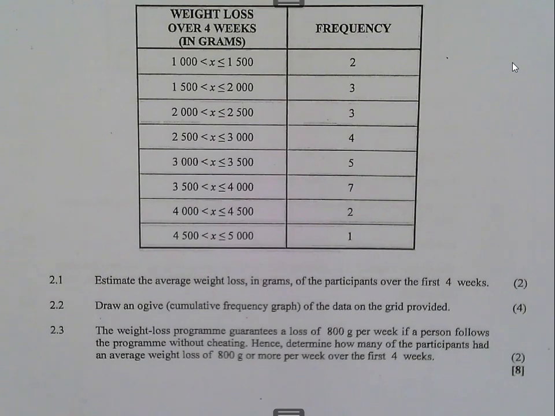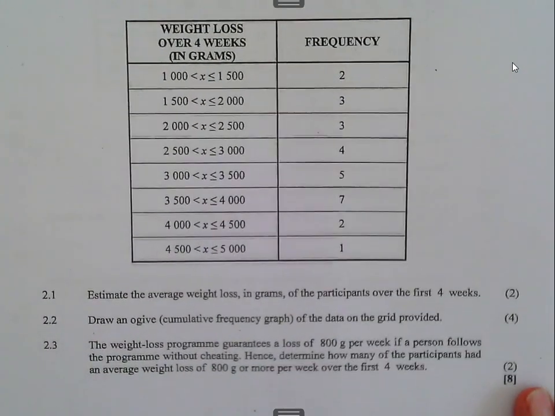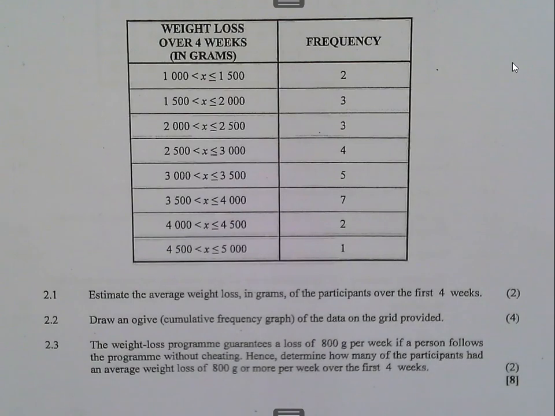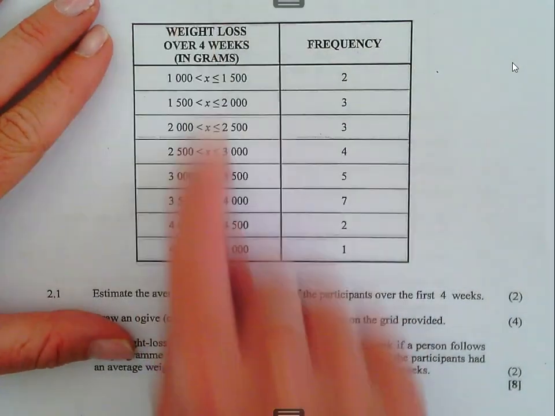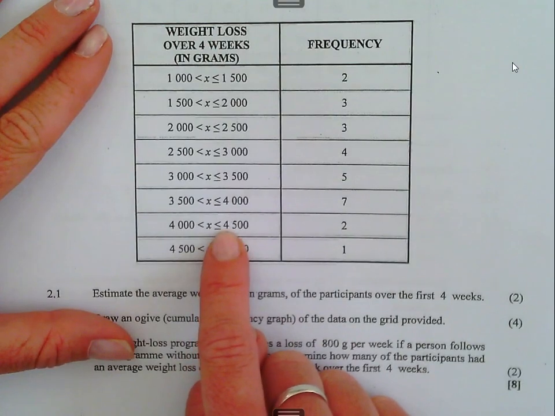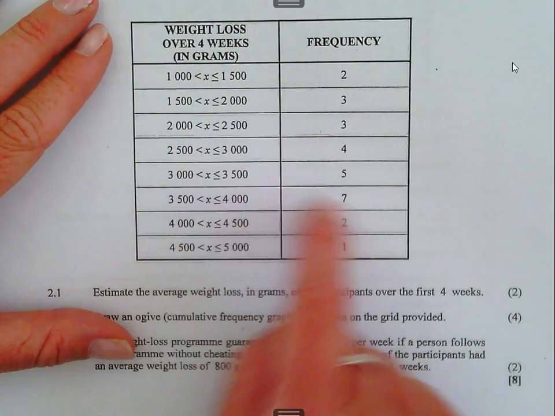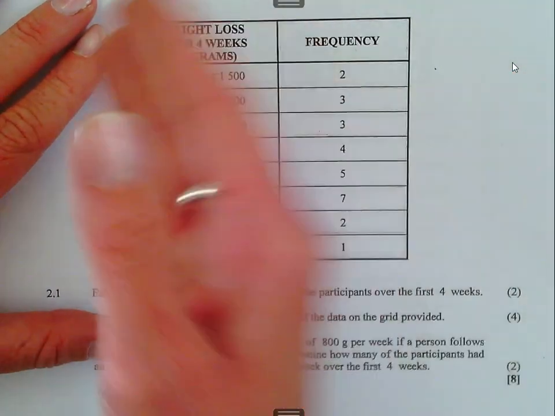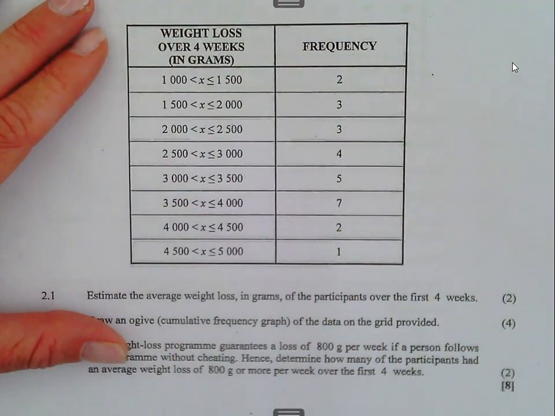Then, at 2.1, the next page, they say estimate the average weight loss. The weight loss. We don't estimate. It's not that you guess an answer. The reason they say estimate there is because you need to get the middle value of the interval. And then you multiply the middle value with the frequency, and then you must add them all to get the total and divide it with the number of data. Do you remember that? It's this one here on the board.